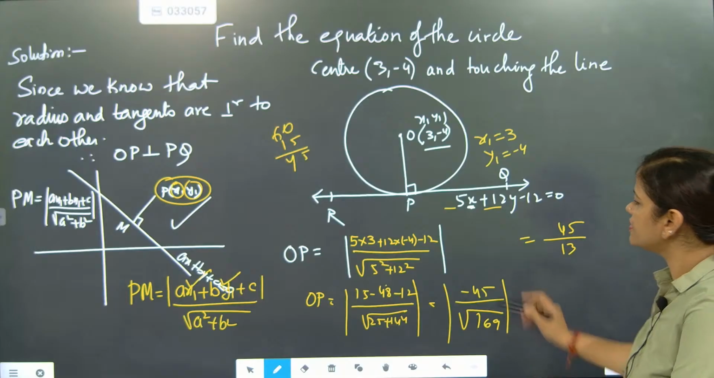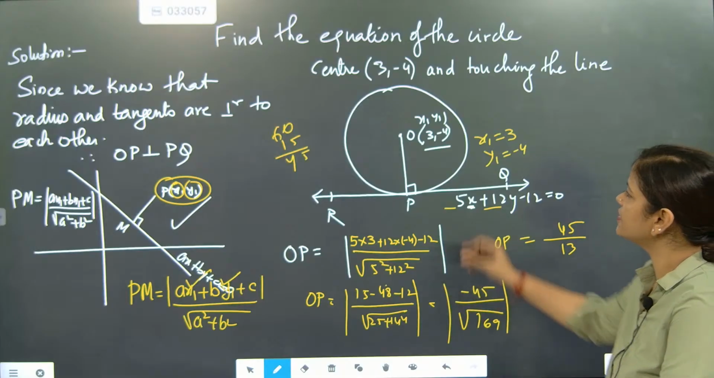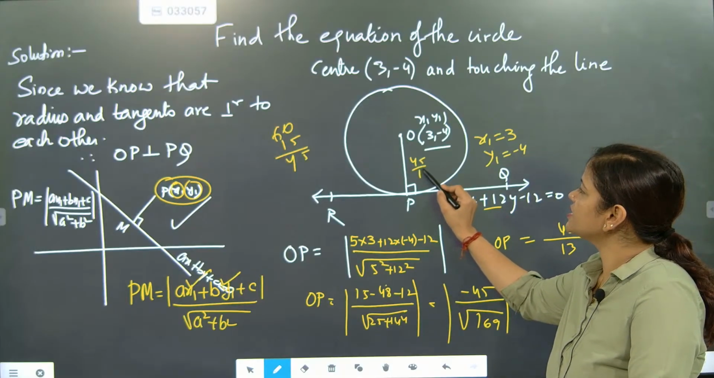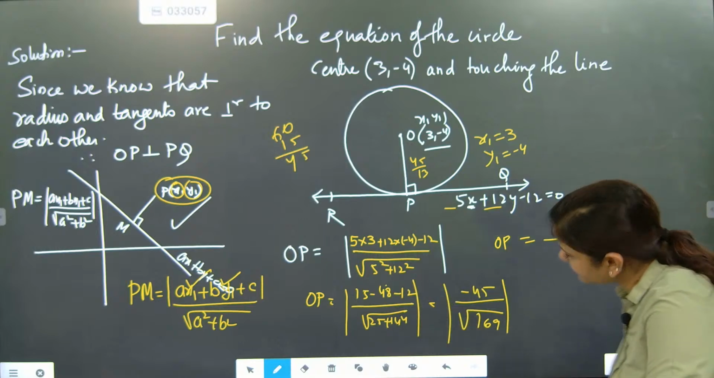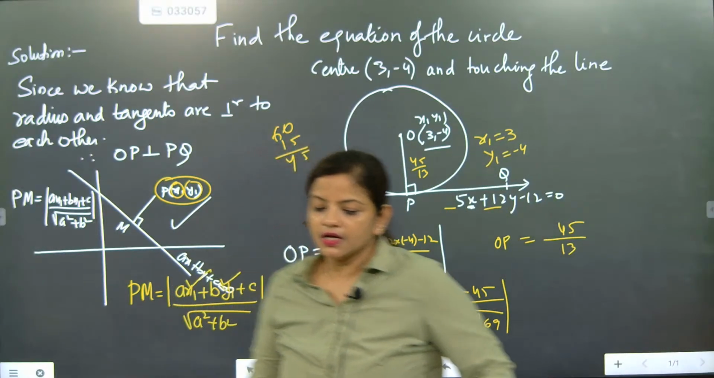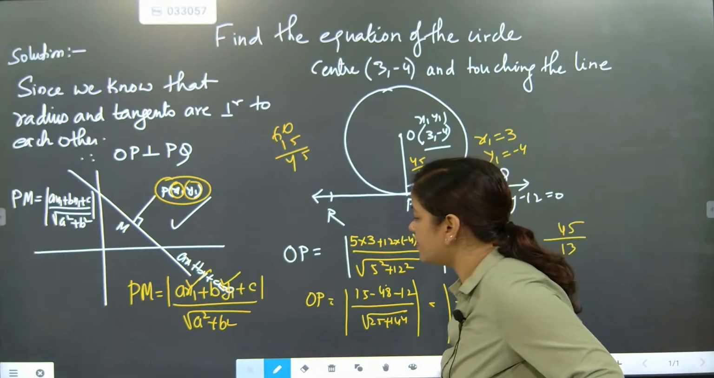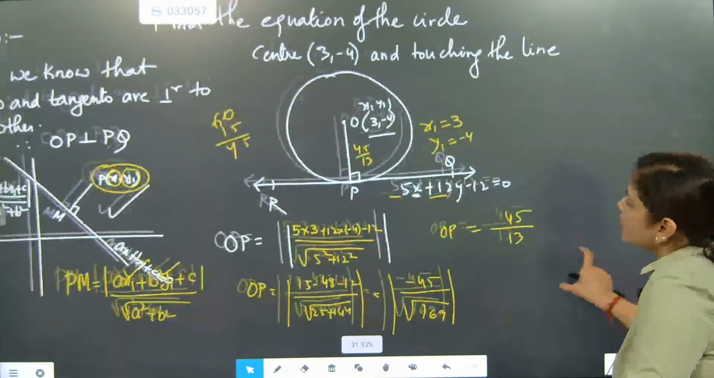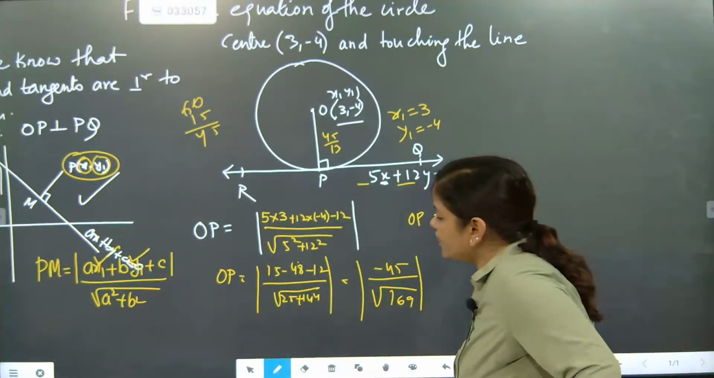Understood. 45 by 13. OP is coming as 45 by 13. So this distance is coming as 45 by 13. That's it. Once you got 45 by 13 as the distance, again you started playing now. So here what you are going to do, directly we will use the equation.